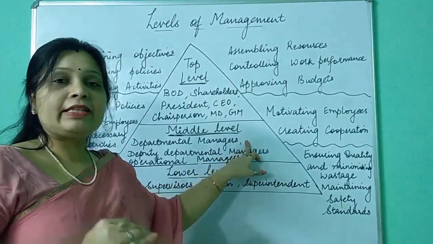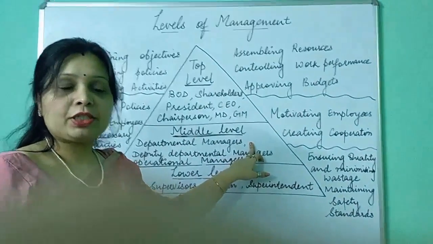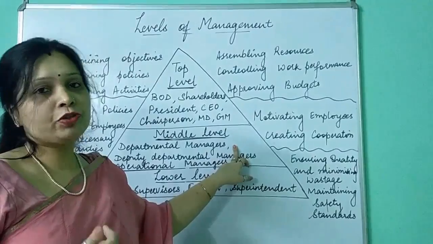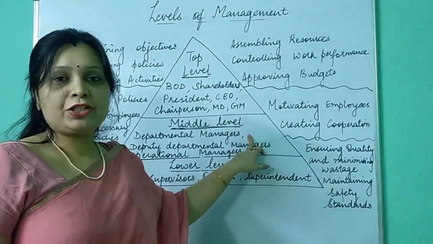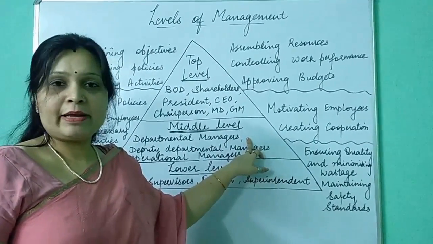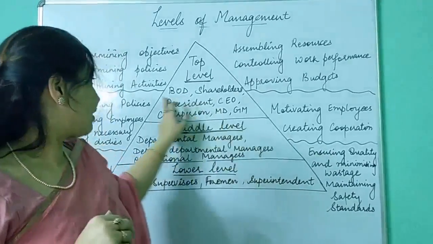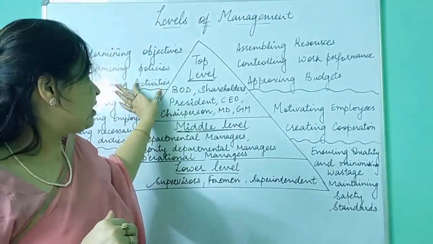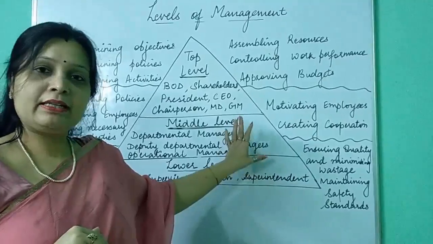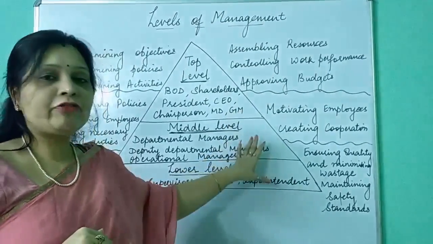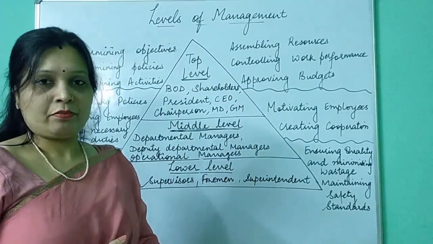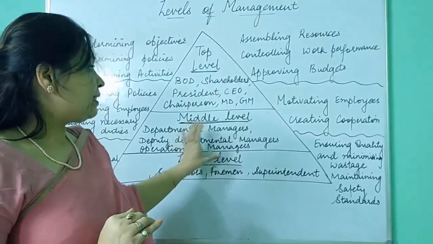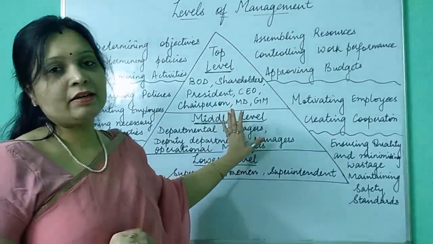In middle level there are, for example, purchase manager, production manager, finance manager, human resource manager, personnel manager, then you can say sales manager. For each and every activity being performed, we have a different department in middle level, and the head of that department is the middle level manager. Okay, so now we'll see what are the functions performed by these managers.